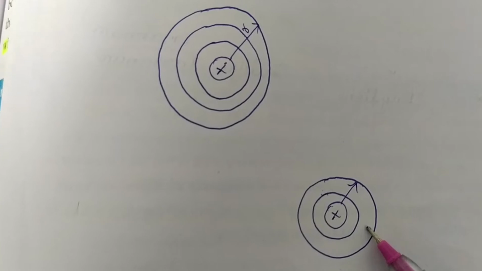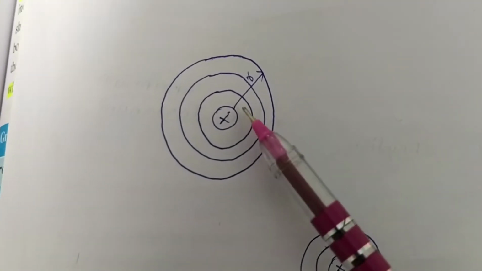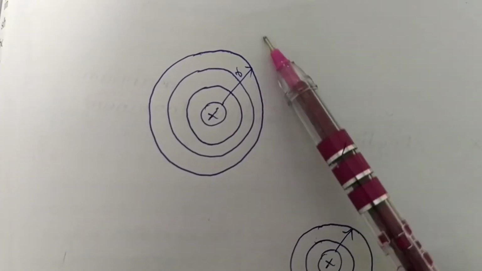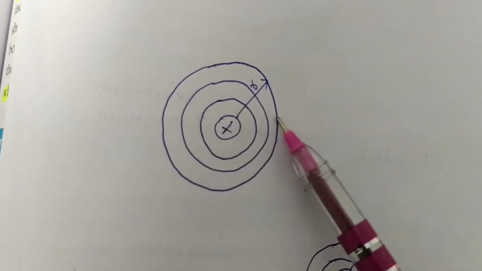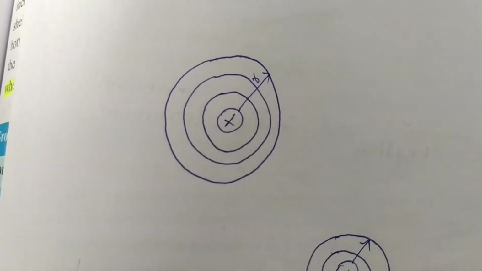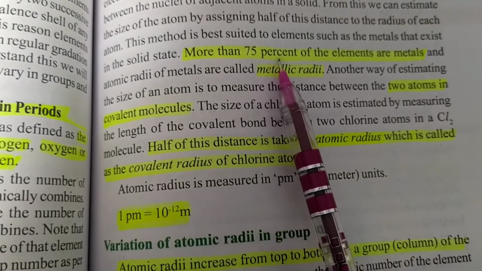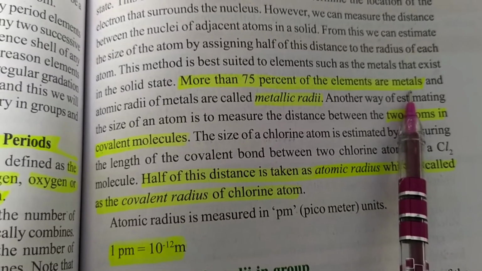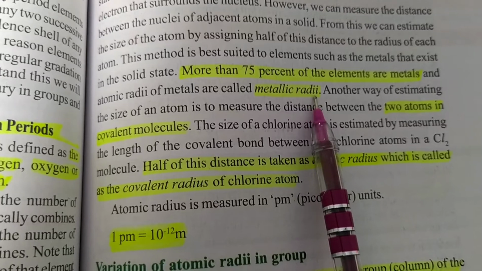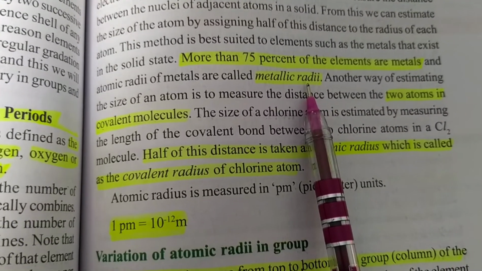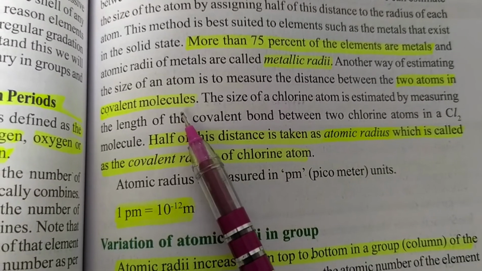If you decrease the shells, then the atomic radius decreases. As you increase the shells, the atomic radius increases. If you draw one more shell, then the atomic radius increases somewhat. Like this, the atomic radius decreases and increases. More than 75% of elements are metals, students, and the atomic radii of metals are called metallic radii. Remember this. Also, we can measure the atomic radius by using two atoms in covalent molecules.